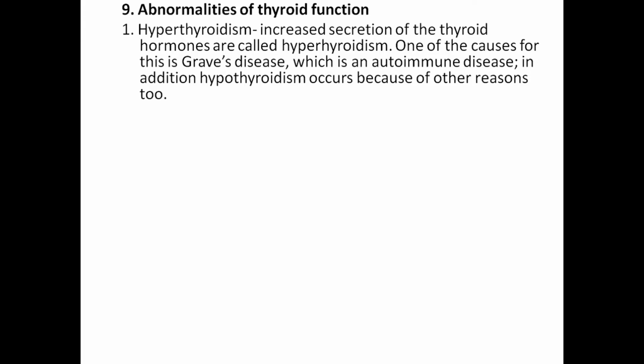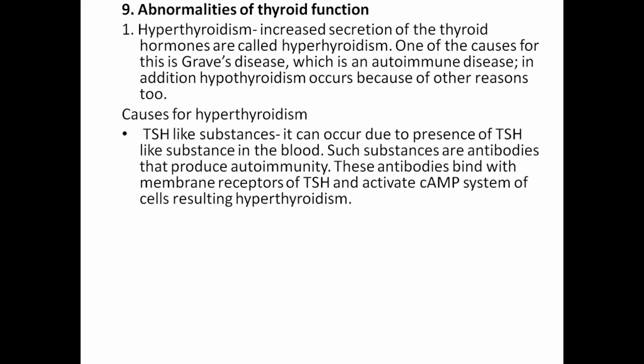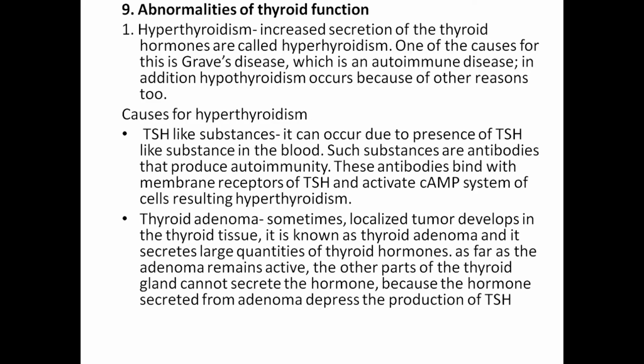Hyperthyroidism occurs because of other reasons like TSH-like substance. It can occur due to the presence of thyroid stimulating hormone-like substance in the blood. Such substances are antibodies that produce autoimmunity. These antibodies bind with the membrane receptors of TSH and activate the cAMP system of cells, resulting in hyperthyroidism. Thyroid adenoma: sometimes a localized tumor develops in the thyroid tissue, also known as thyroid adenoma, and it secretes large quantities of thyroid hormone.